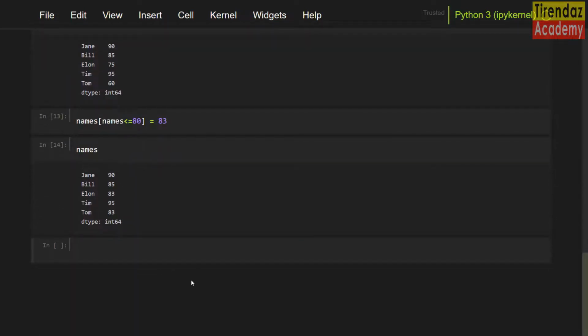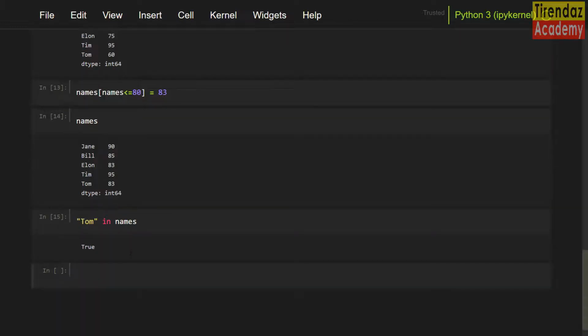We can check if any value is in the data. To show this, let me write quotation marks Tom in names. Because names data has the Tom index, True is written.